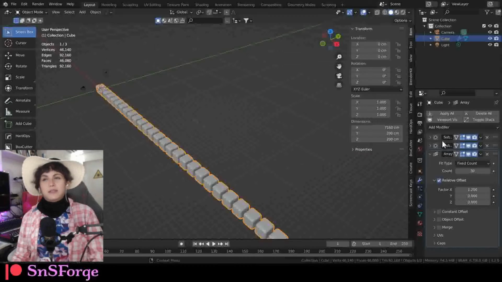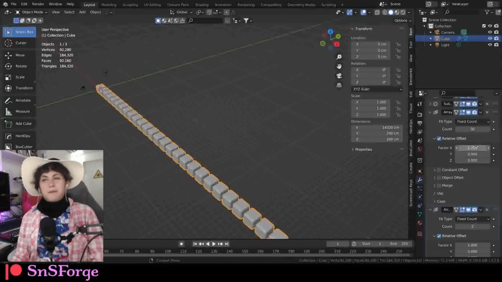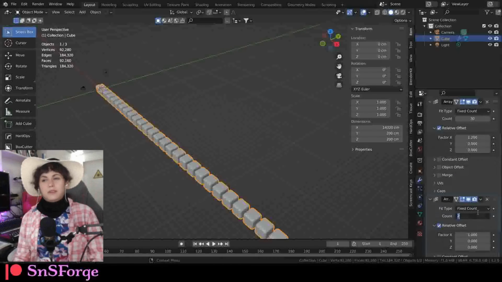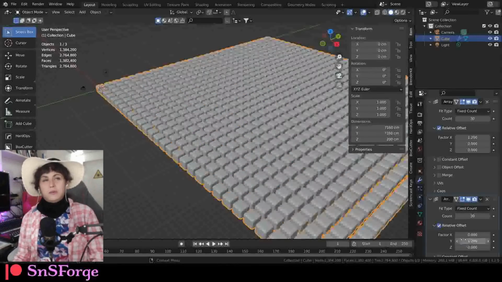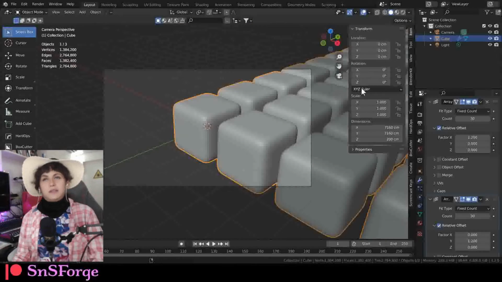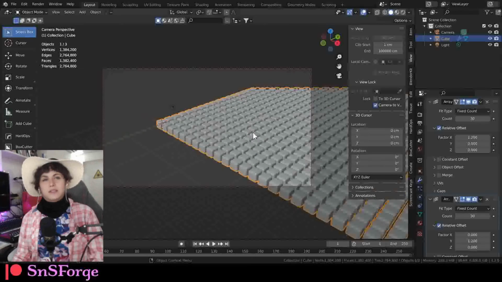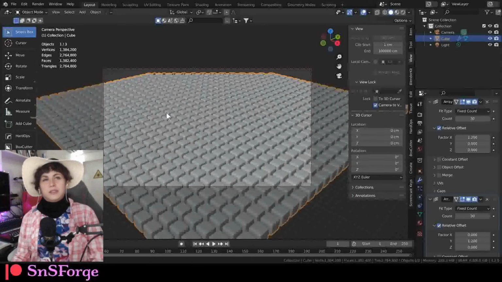Let's create another array modifier. This time, let's have it on the y-axis. So like 1.2. There you go. I think this should cover the camera view. Let's see. Let's move our camera somewhere like that.